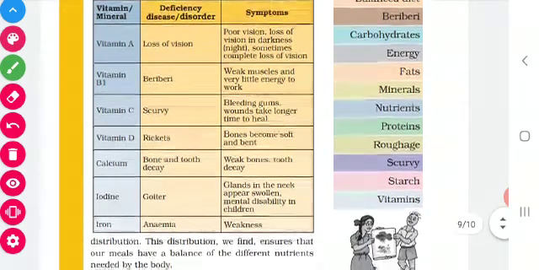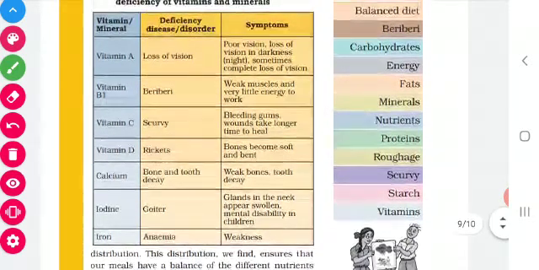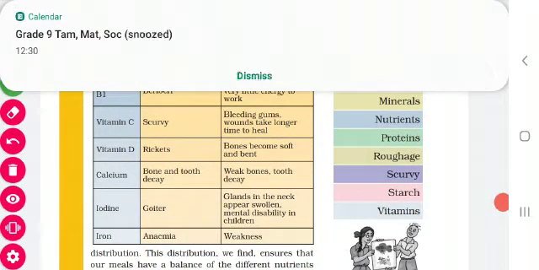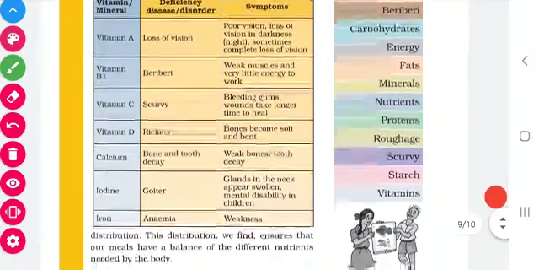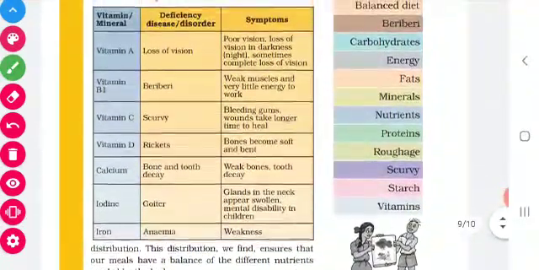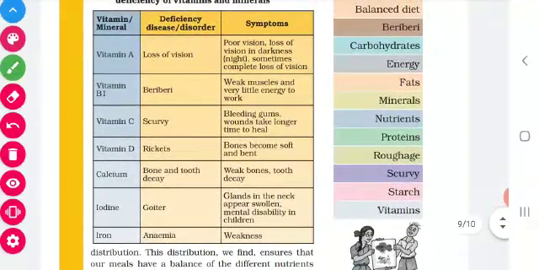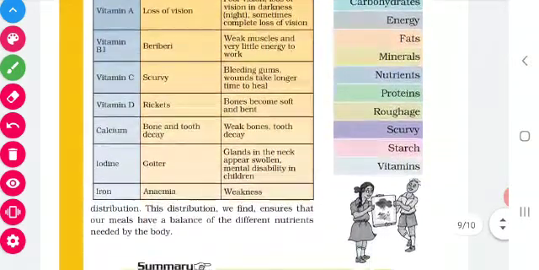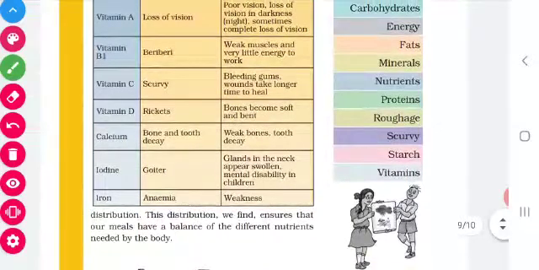Then if vitamin C is deficient in our body, we get a disease called scurvy. Scurvy means bleeding of gums, and wounds will take a longer time to heal. If any wound develops on your body, it will take longer to heal. Then vitamin D deficiency means the bones become bent and soft also.